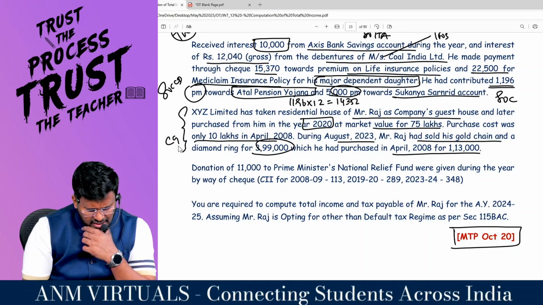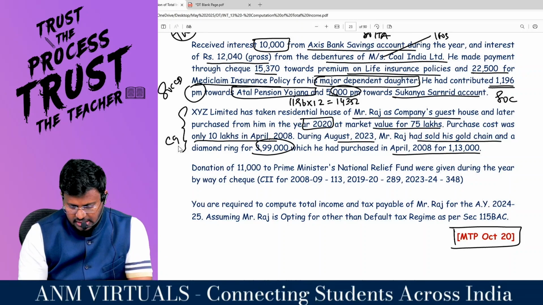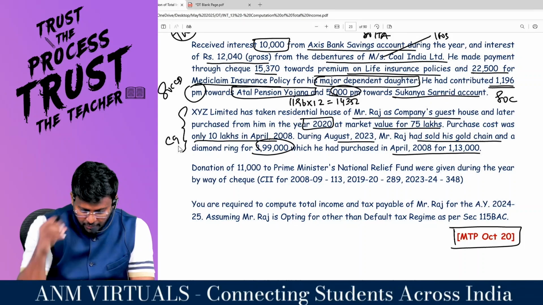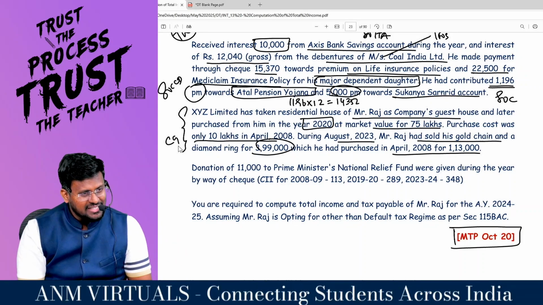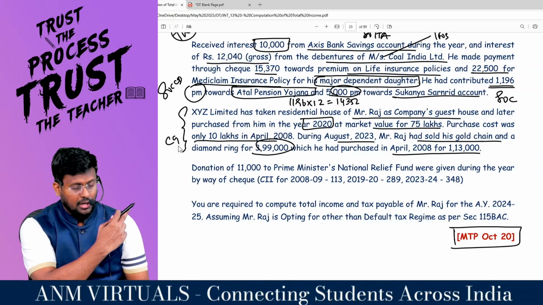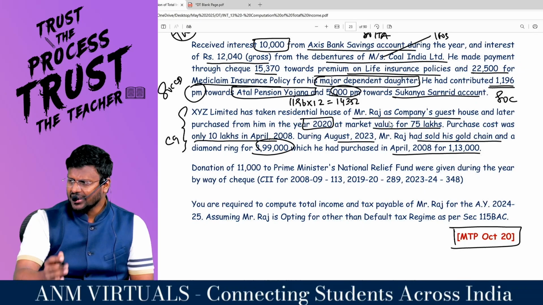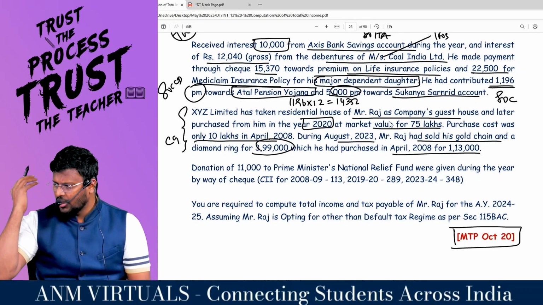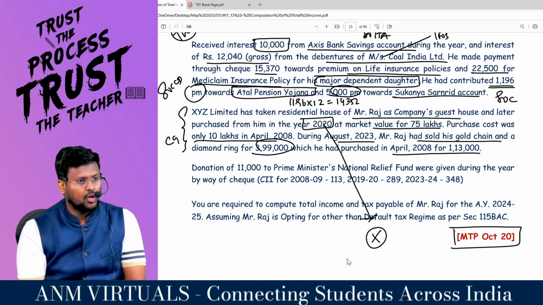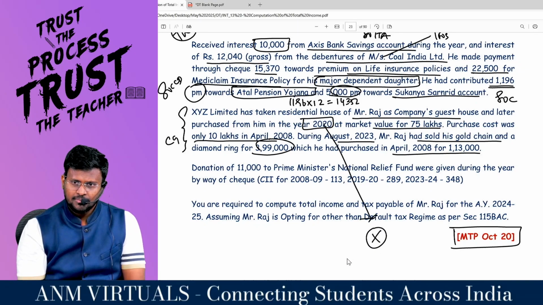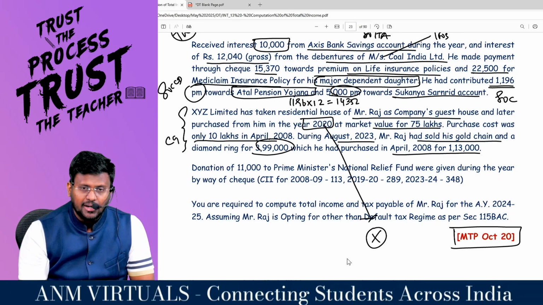Read it once again. Sir, XYZ Limited has taken residential house of Mr. Raj as company's what? Guest house. And later purchased from him, means Raj sold. The company purchased, and our party Raj sold. Are you all really with me? In the year 2020 at a market value of 75. Sir, if the capital asset has been sold in 2020, why does it have to be taxed in our financial year? That means this will not be taxed in our financial year at all. Don't change that, sir, year and all. Comfortable? But during 2023, sir, gold chain and diamond ring has been sold.